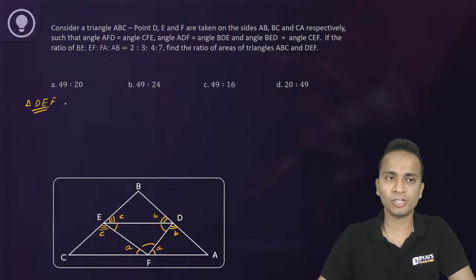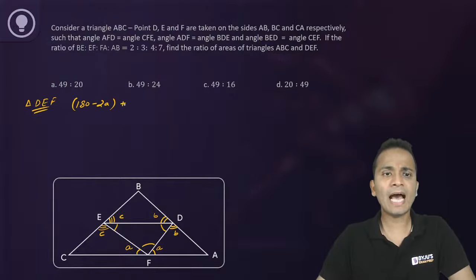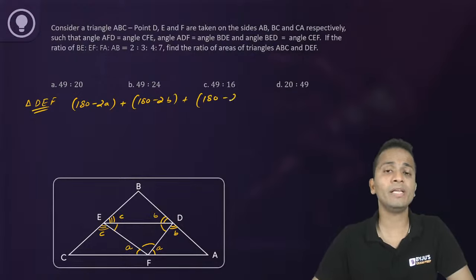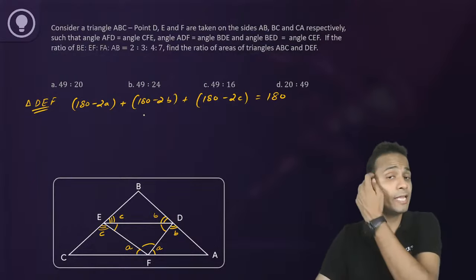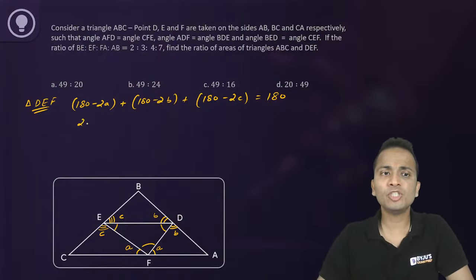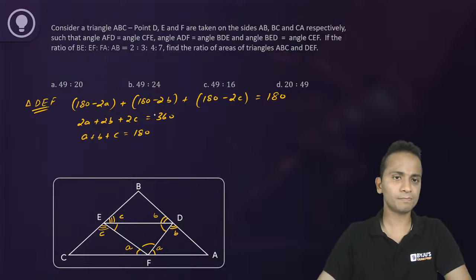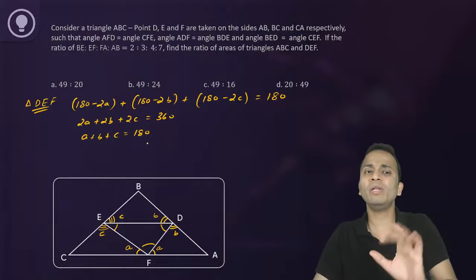So angle F will be 180 minus twice of angle A. Then angle D is 180 minus twice of angle B. And similarly, the third angle is 180 minus twice of angle C. And the sum of these three interior angles should be equal to 180 degrees. Now this gives me 2A plus 2B plus 2C as 360 degrees, or A plus B plus C as 180 degrees.